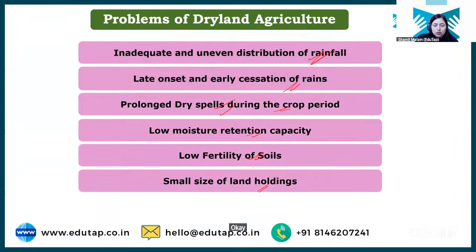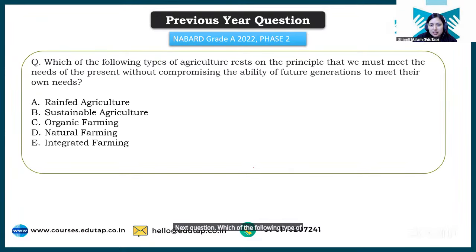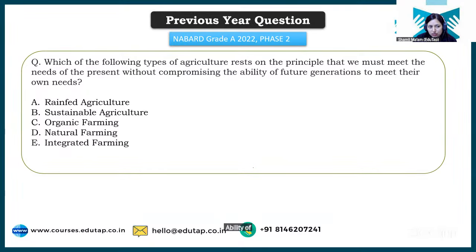Okay, so quickly we will see the PYQs because we have to cover chapter 4 as well. So quickly, students, it will be a rapid fire round. Give me answer. What is slash and burn agriculture? Okay, it is jhum cultivation. Very good. Next question. Which of the following type of agriculture rests on the principle that we must meet the need of present without compromising the ability of future generation? What will be the answer? Okay. Very good. It will be sustainable agriculture.